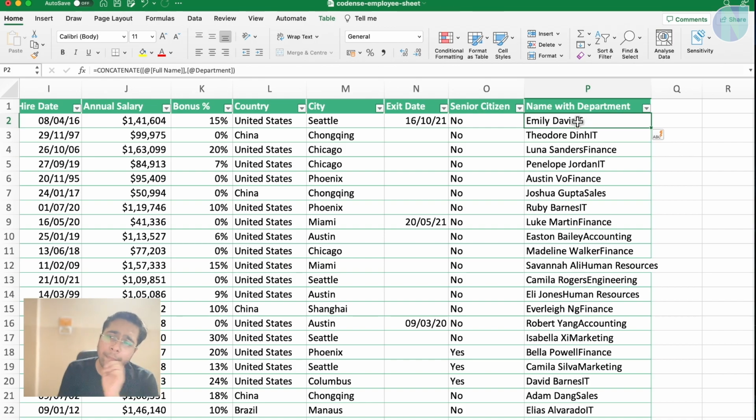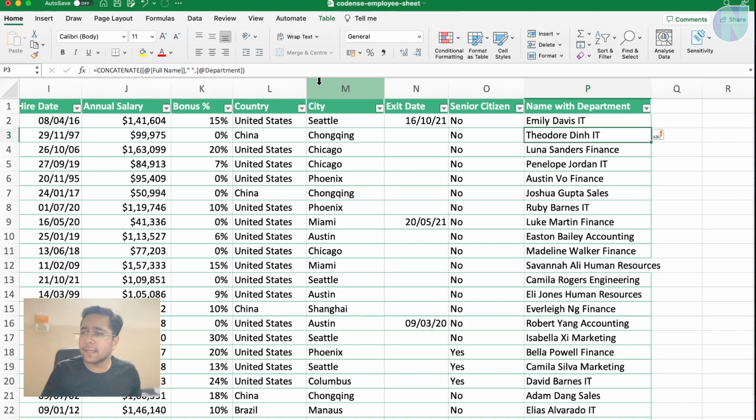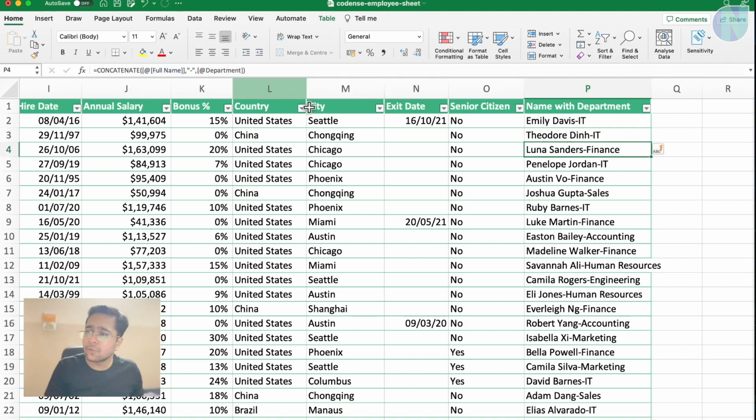We may need a comma between them or a hyphen between them. How can I do that? I can go to this formula tab, and I will say comma, append it using a space. So you can say a space will be coming up between the employee name and department. Now I will make it, suppose, hyphen. So a hyphen will be there between employee name and department.